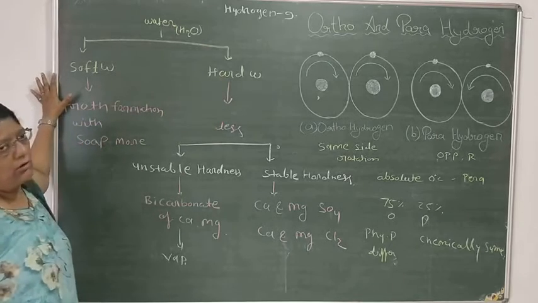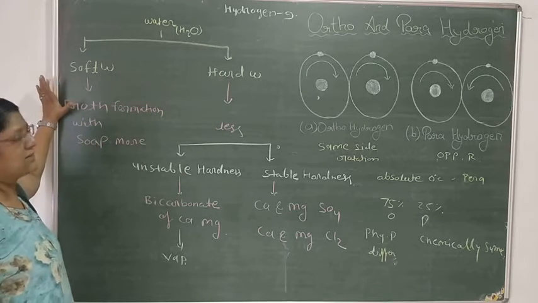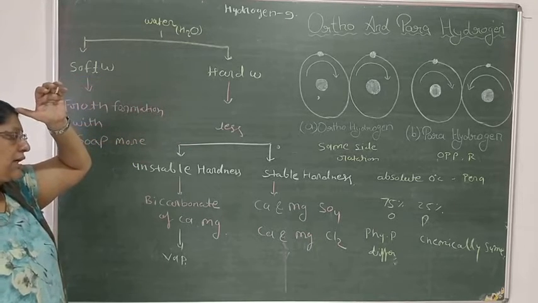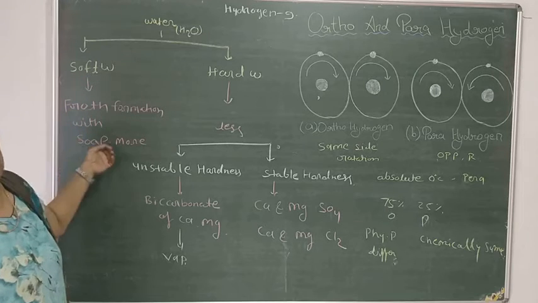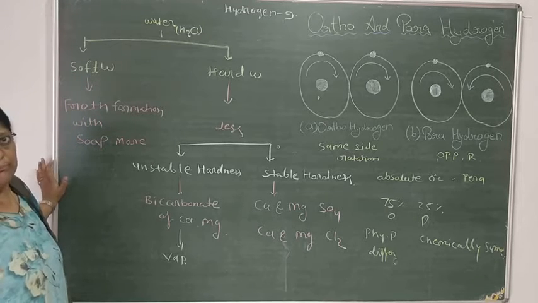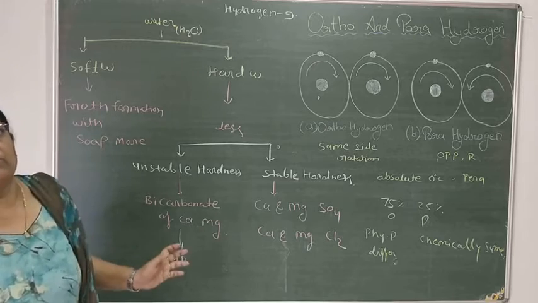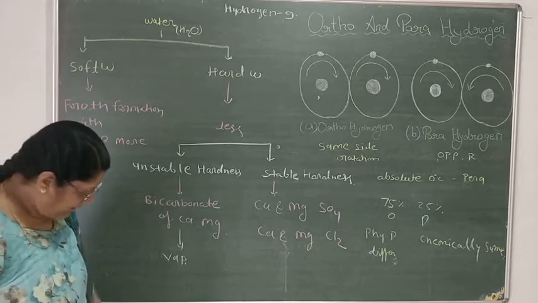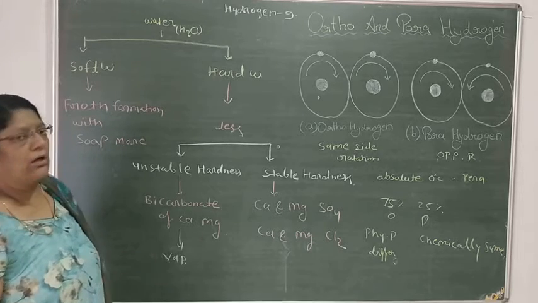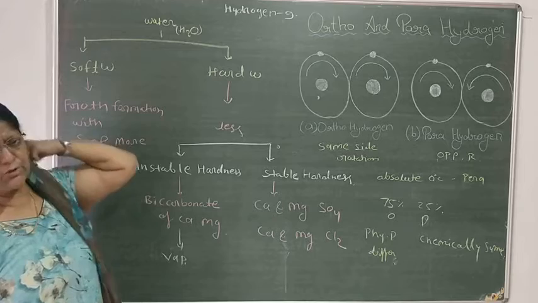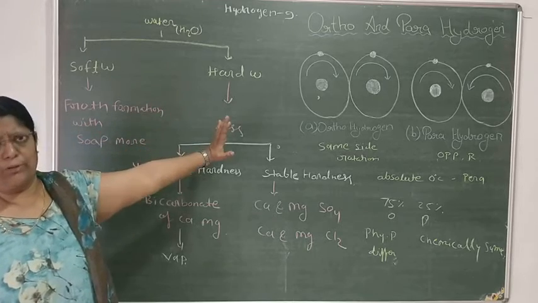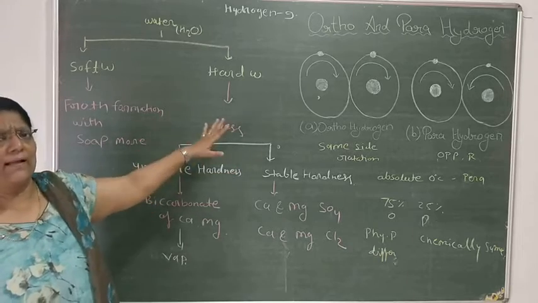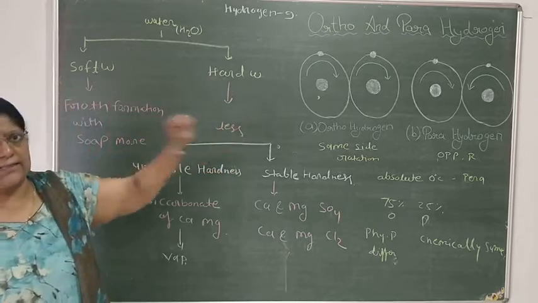Now the water is divided into two parts. First is the soft water and other is the hard water. Soft water is water which is capable of forming foam with soap very easily or in a large amount. But hard water is water which does not form foam very easily with soap, or only in a small amount. They may form foam, but in a lesser amount. So that is the difference between hard and soft water.